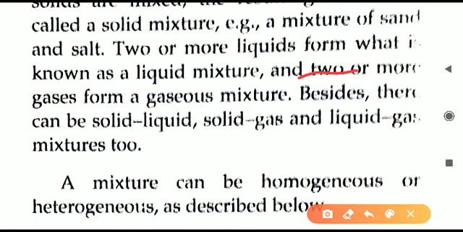Two or more gases form a gaseous mixture. So gaseous mixture means what? That is containing only the gases in the mixture form. Like air, air is itself an example of gaseous mixture. Air के अंदर अलग अलग gases mixed होती हैं. So air is an example of gaseous mixture.